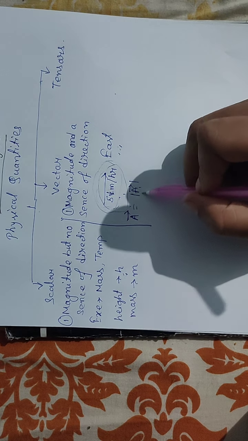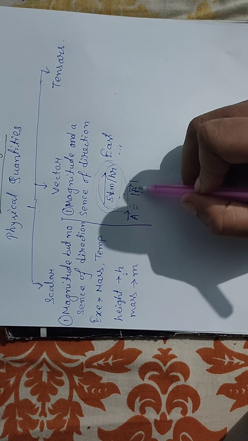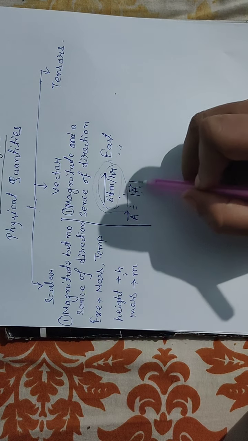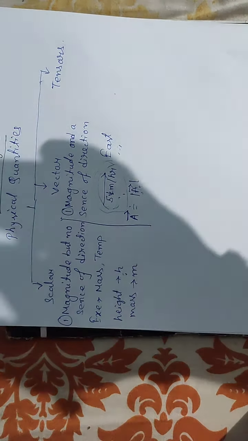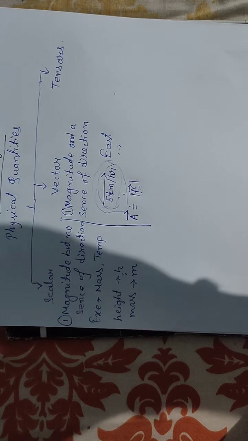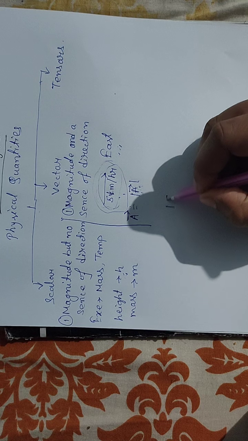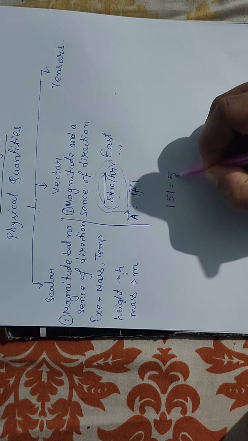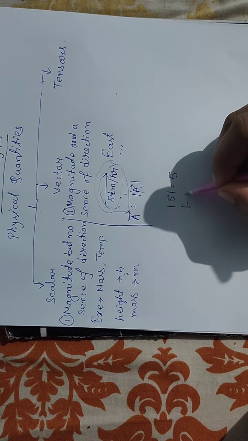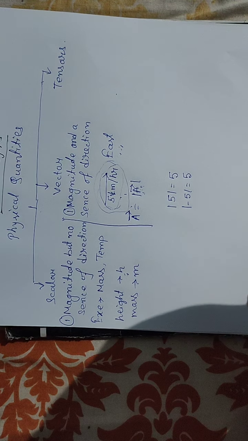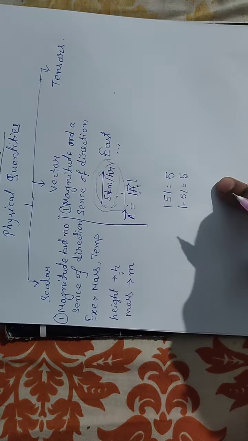The magnitude part is denoted by mod of that letter, mod of a. Mod means, in mathematics, modulus means only a positive value will come. Suppose mod of plus 5 is equal to plus 5, but mod of minus 5 is also equal to 5.